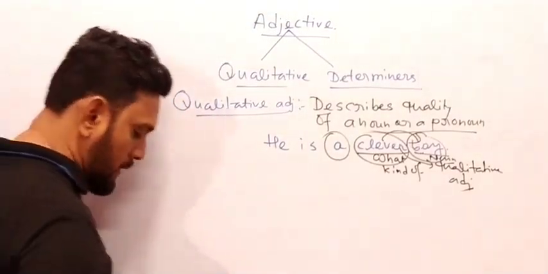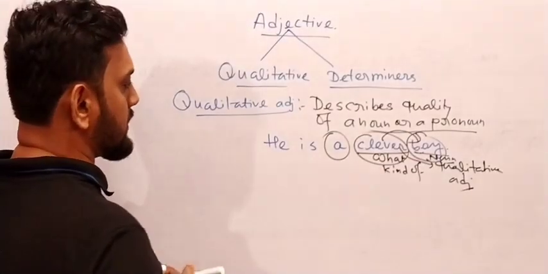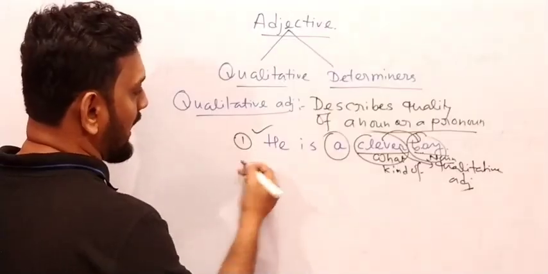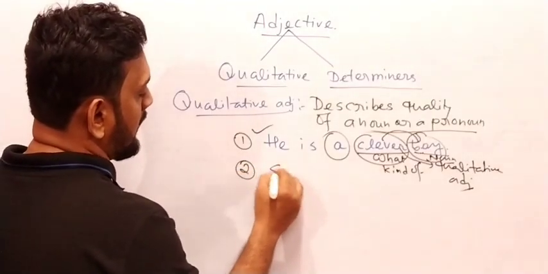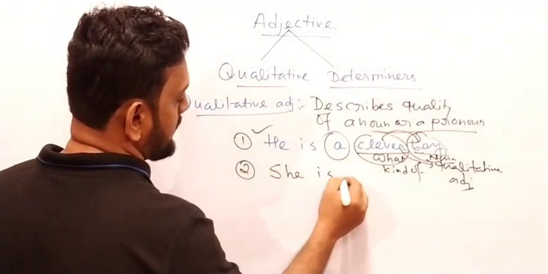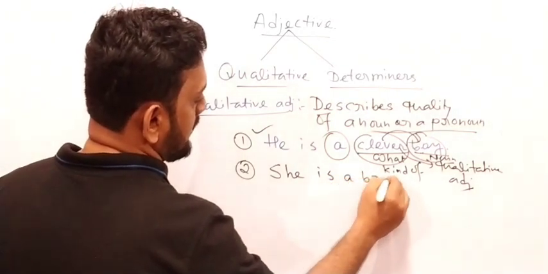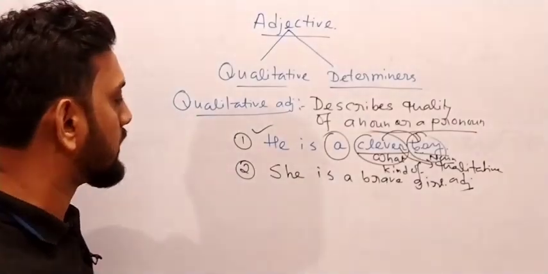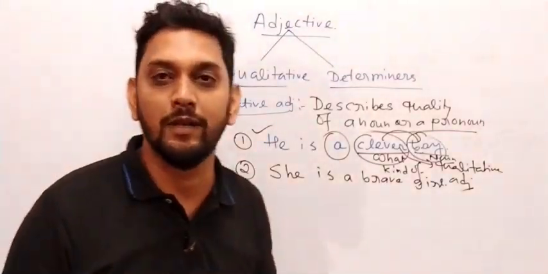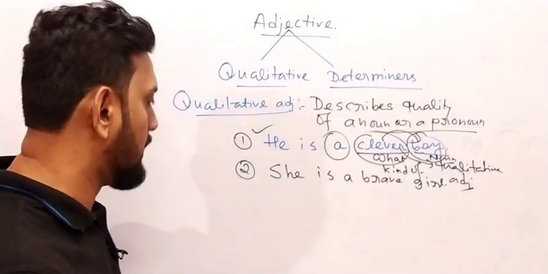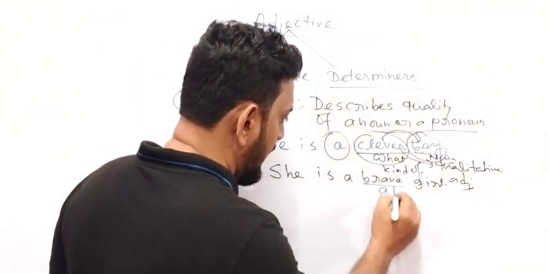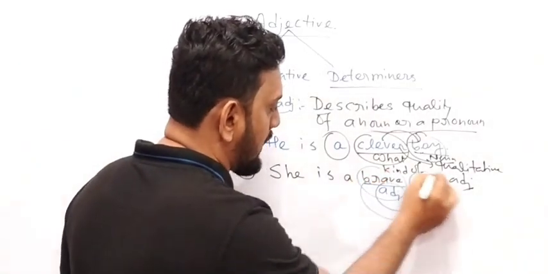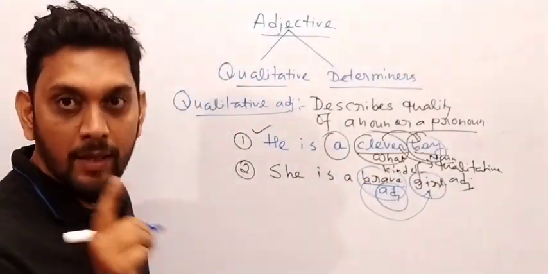Now the second sentence, if I want to write from size or shape, okay, these examples I have given from personality. So I can write more examples. I can also write she is brave, or she is a brave girl. I have written it. Okay, here also we talk about the personality. She is a what kind of girl? What kind of girl is she? Yes, very good. She is a brave girl. Brave girl. And because this word describes this noun, it is an adjective.